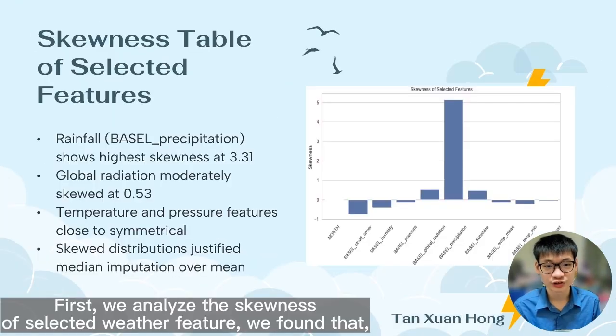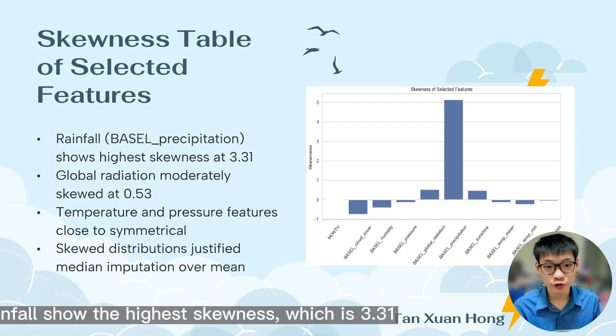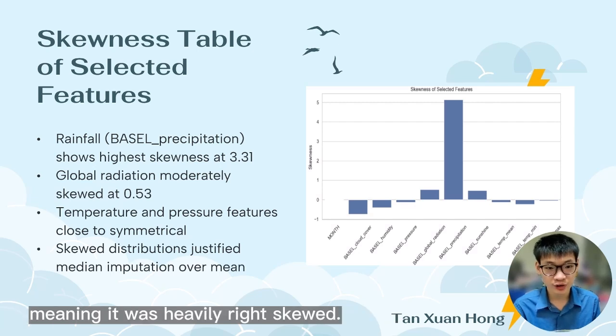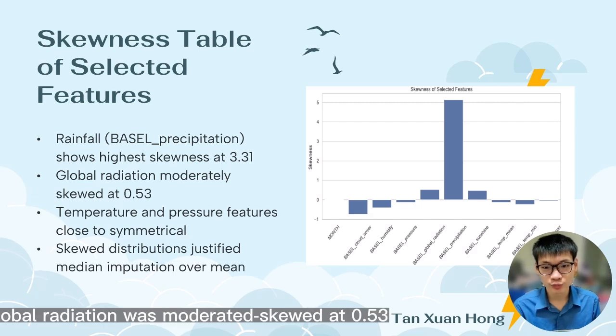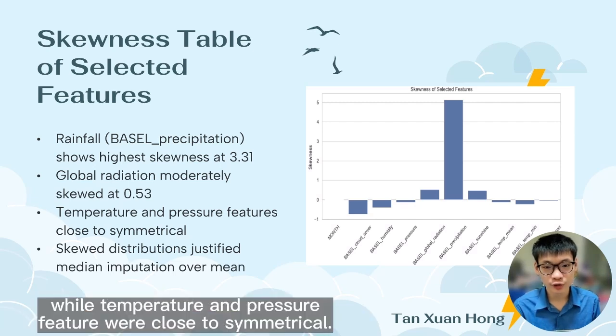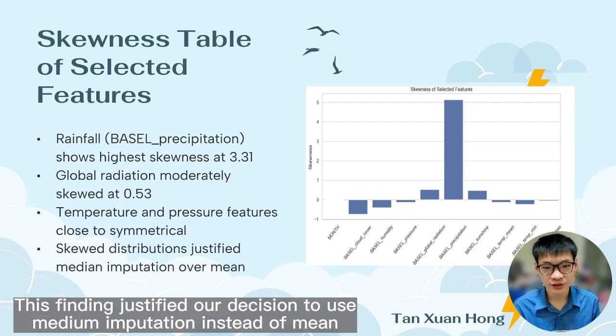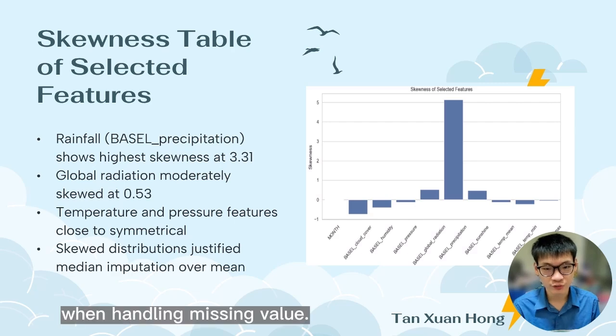First, we analyzed the skewness of the selected weather features. We found that rainfall showed the highest skewness, which is 3.31, meaning it was heavily right skewed. Global radiation was moderately skewed at 0.53, while temperature and pressure features were close to symmetrical. This finding justified our decision to use median imputation instead of mean when handling missing values.